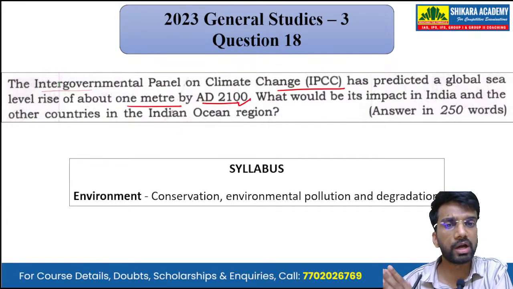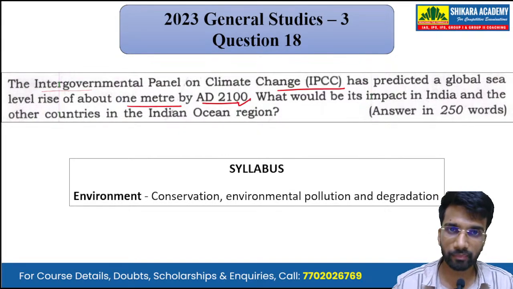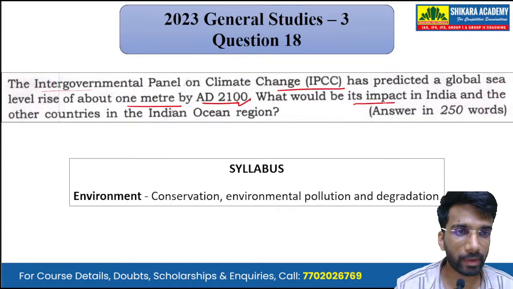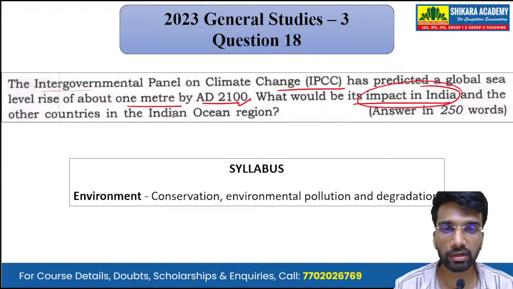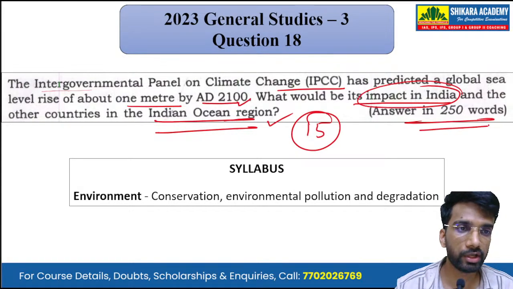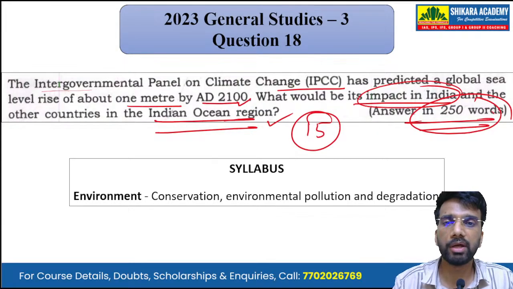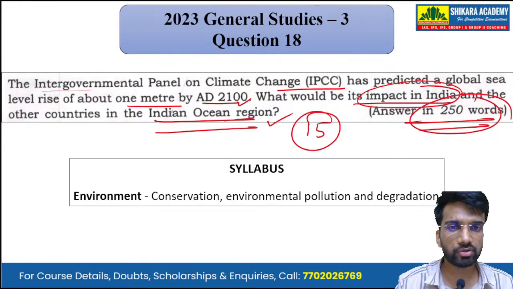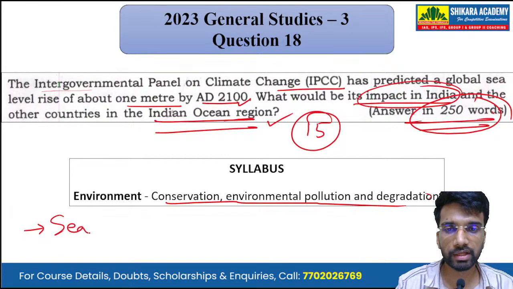Introductory statements that are given in the question must be dealt with in the introduction of the answer. Okay. So, what would be its impact in India? The impact of 1 meter's sea level rise and the other countries in the Indian Ocean region. A 15-mark question that we have to answer in 250 words. Now, mapping it with the syllabus, we can see that it has been asked from the subject of environment, and the topic is conservation, environment, pollution, and degradation. And it is mainly a question on sea level rise.